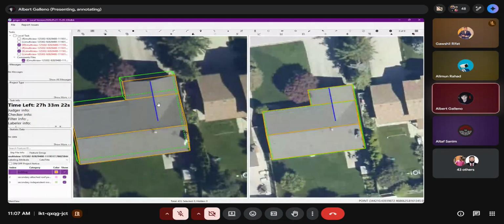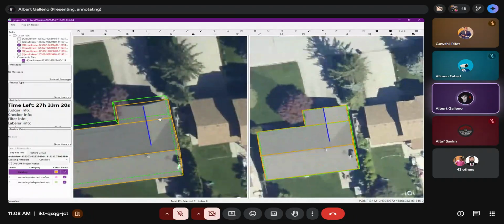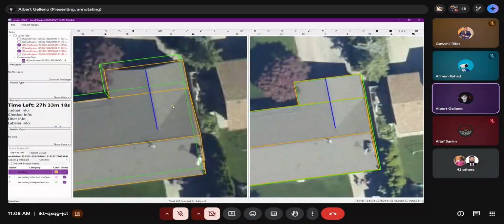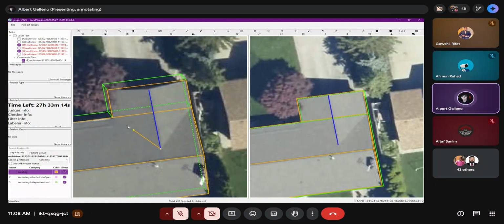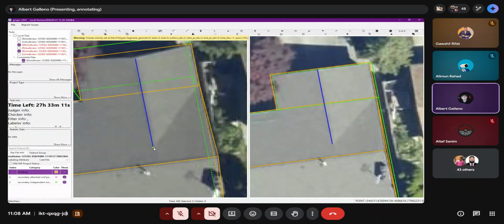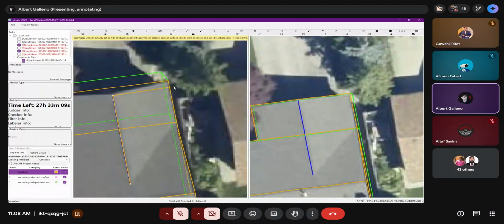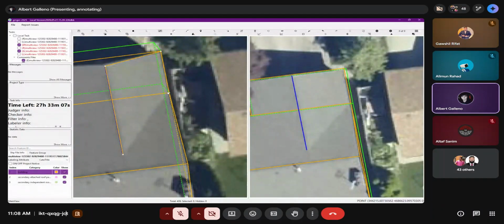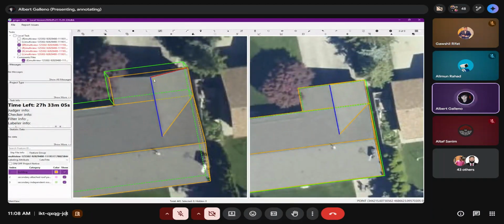Yes, sir. Okay, so after that one, we need to follow the roof ridge. This one is a roof ridge also. So this one is a roof ridge also. So S, click, and click, then spacebar. Same with this one also.